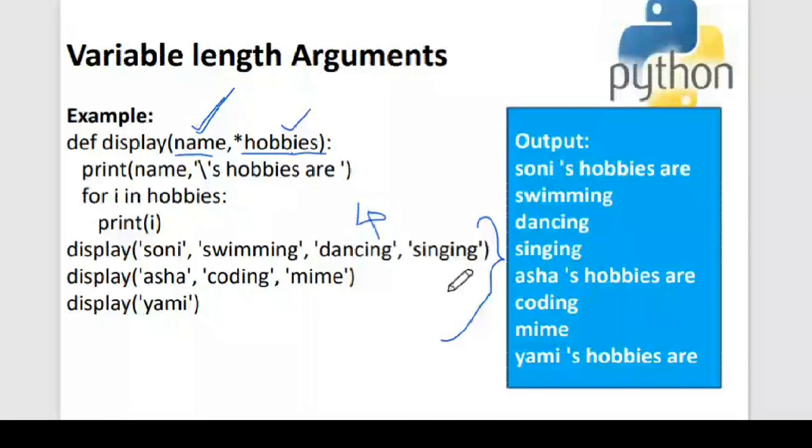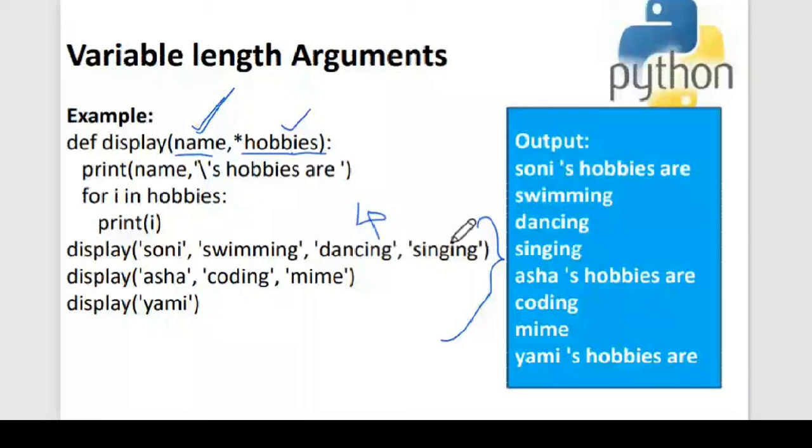argument. But here, the other argument is star hobbies. So what it will do is group all these arguments, swimming, dancing, singing, into a tuple, and that tuple is now hobbies. Now inside the display, I said print name. So Sony's hobbies. I have formatted my print statement accordingly. So I said Sony's hobbies are.